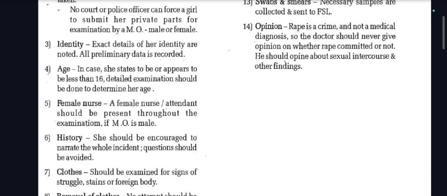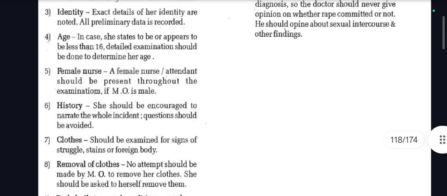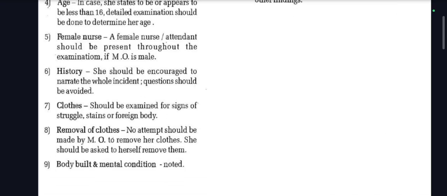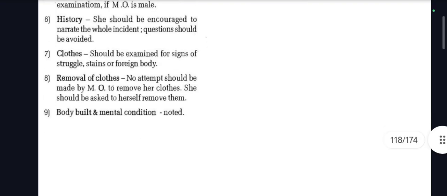Age: in case she states to be or appears to be less than 16, detailed examination should be done to determine her age. Female nurse: a female nurse attendant should be present throughout the examination if medical officer is a male. History: she should be encouraged to narrate the whole incident. Questions should be avoided. Then clothes should be examined for signs of struggle, stains of foreign body. Removal of clothes: no attempt should be made by MO to remove her clothes. She should be asked to